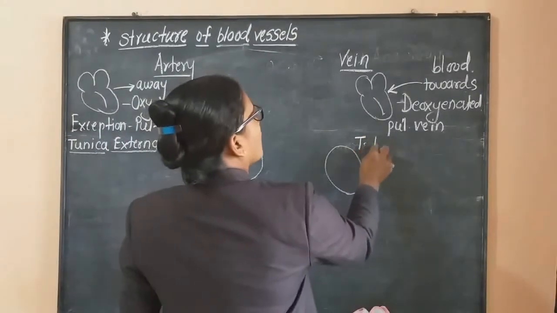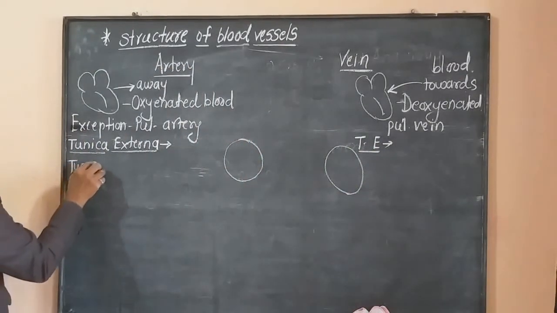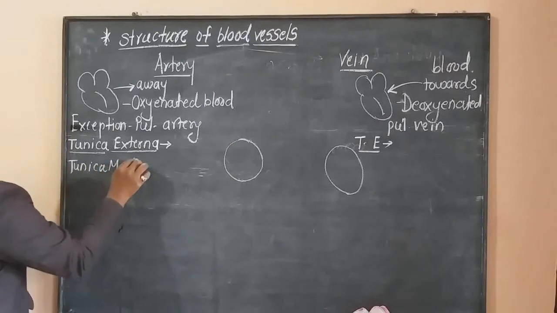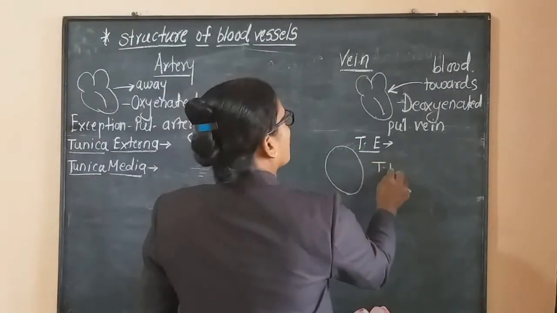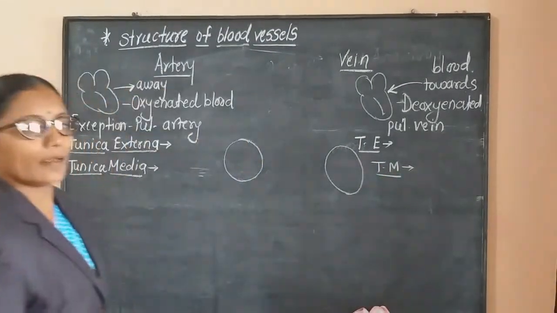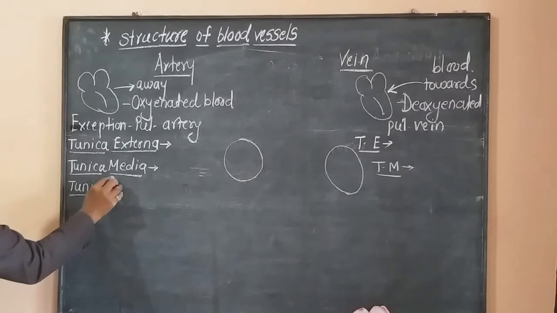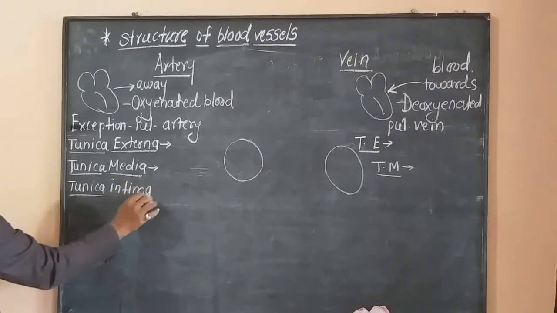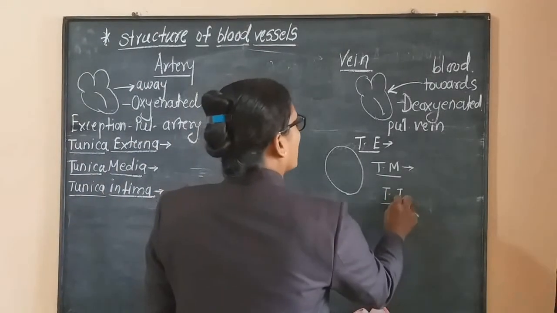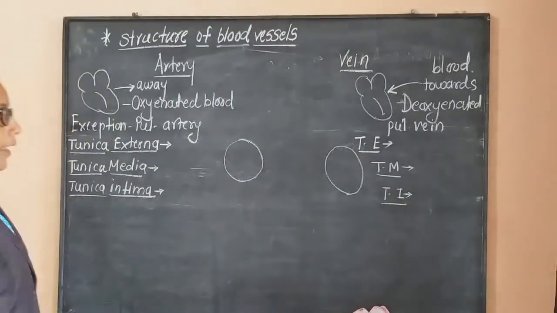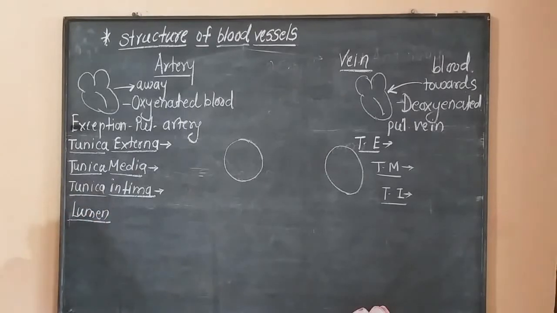Then the middle layer is tunica media, in arteries and veins both. The innermost layer is tunica intima, the third layer in both. And at the center the lumen is present.